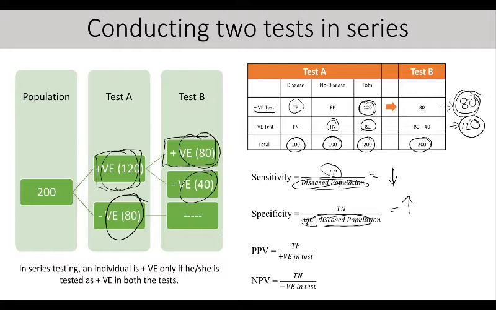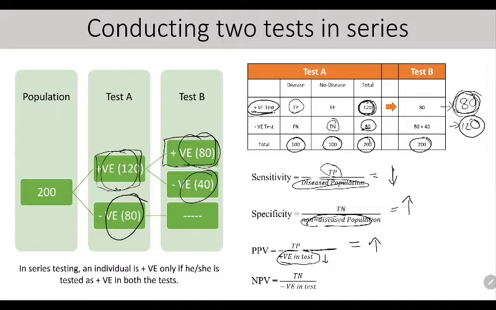What about positive predictive value and negative predictive value of the test? What is the denominator of positive predictive value? Those who are positive in the test. So what's happening to those who are positive in the test? Just by test A it was 120, but after subjecting them to test B, the battery of tests, it comes to 80. So those who are positive in the tests are actually decreasing in the denominator. That means positive predictive value will increase because the denominator is decreasing.